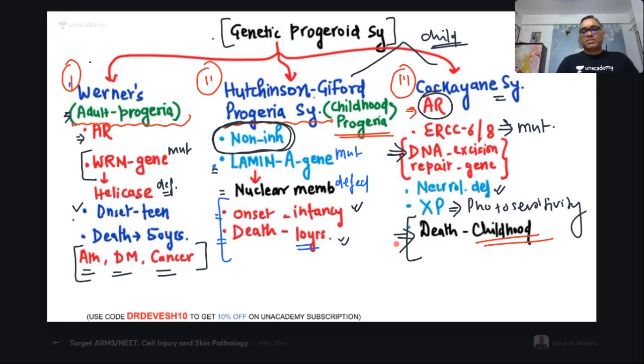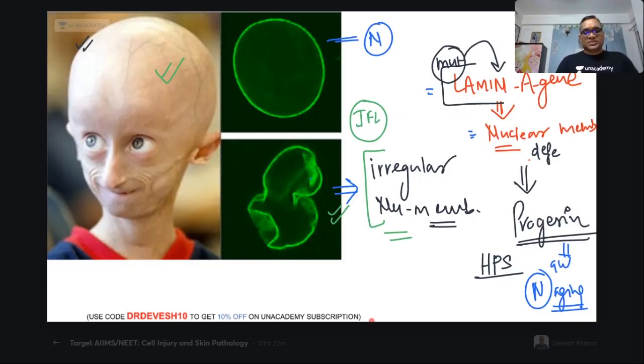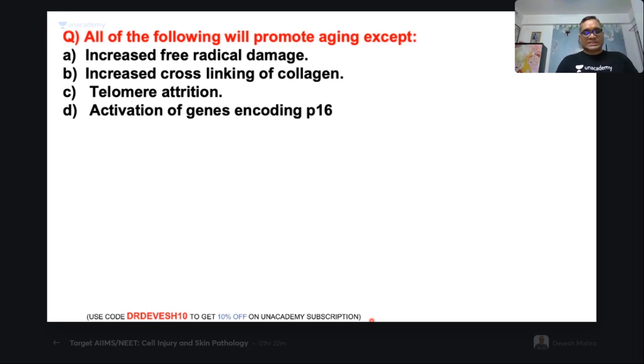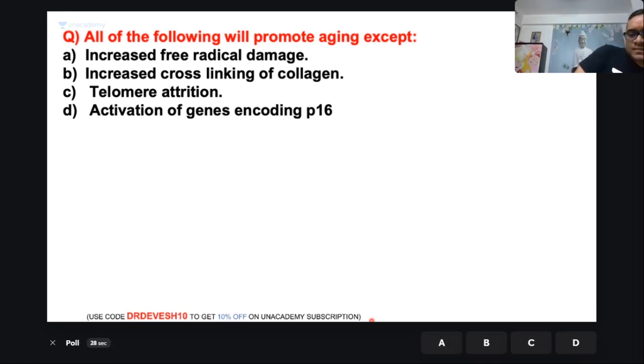So now we will be moving to the next question. Yes, this is again a very dangerous question. Read this question. I am telling you, this is not an easy question. It's a dangerous question. All of the following will promote aging except. They are not, you cannot say cytoplasmic, but their nuclear membrane will not be damaged. That is what I wanted to say.